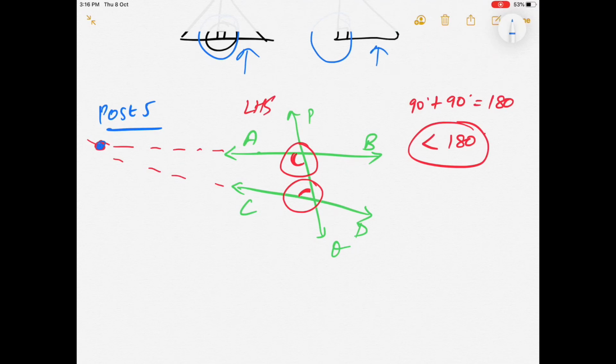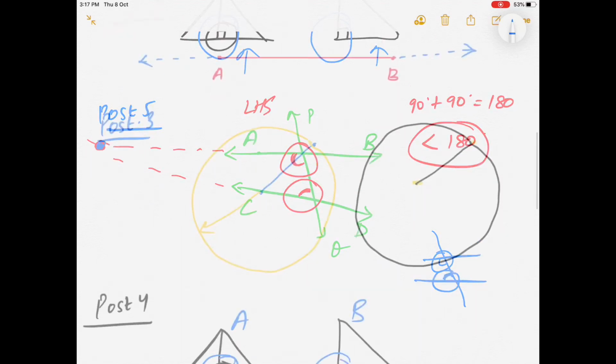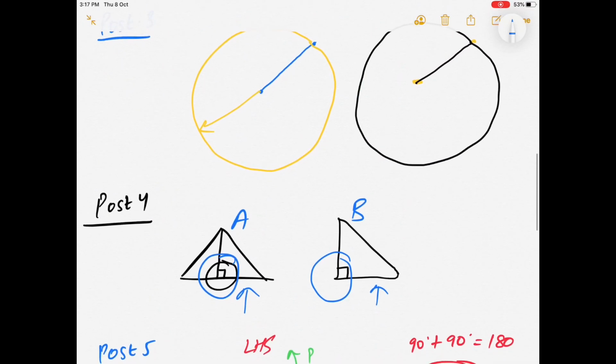How is it possible? If the lines are parallel and a line is falling on these two lines, the sum of these two angles will not be less than 180 degrees. If the sum is less than 180 degrees, those two lines will meet at a certain point when produced indefinitely. So this was our postulate 5 and this was our last one. All the questions in this chapter are very easy and based on these 5 postulates.